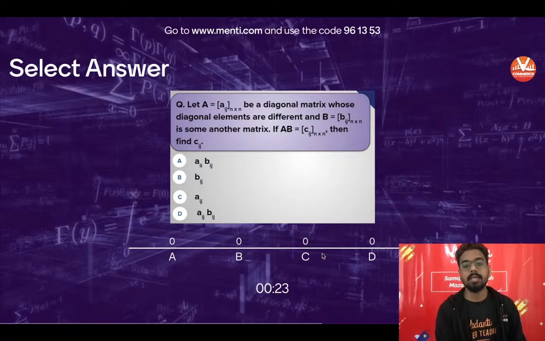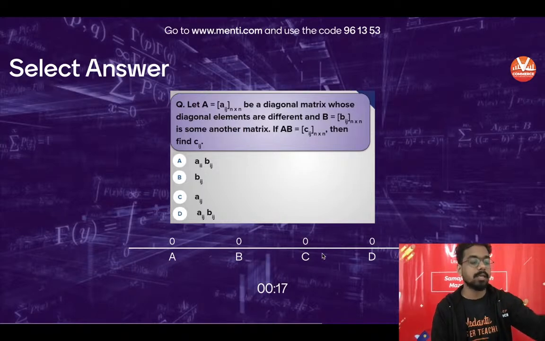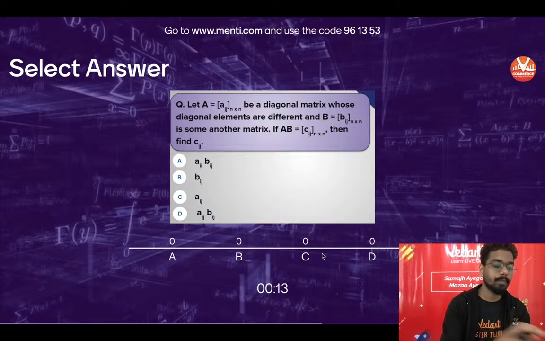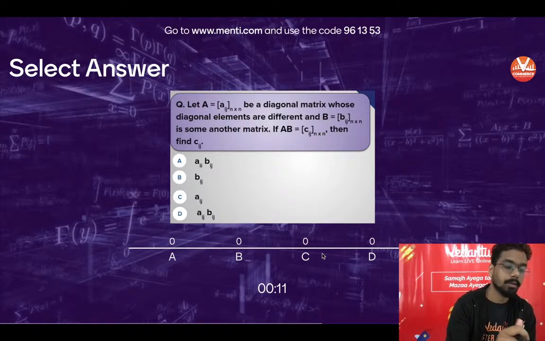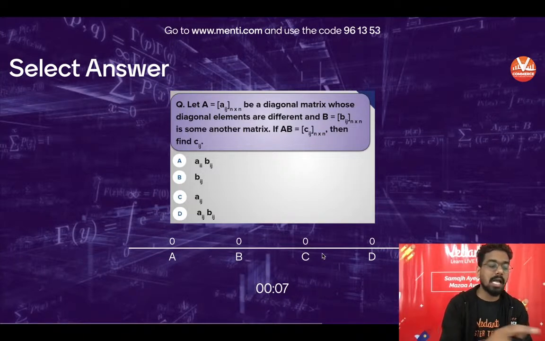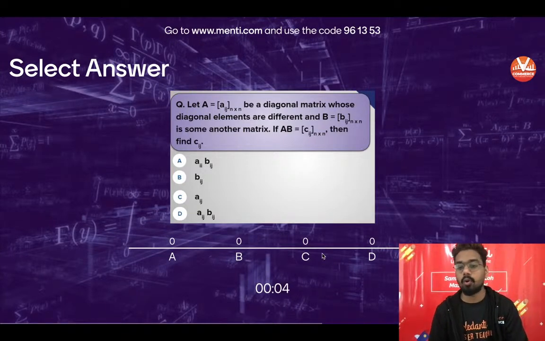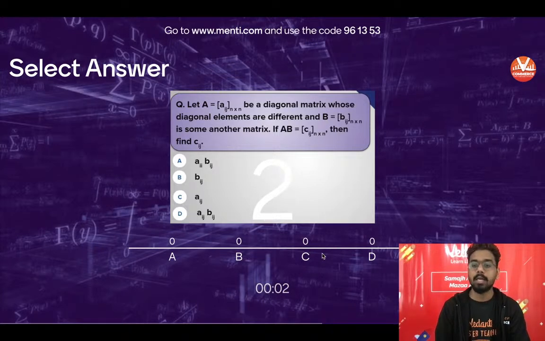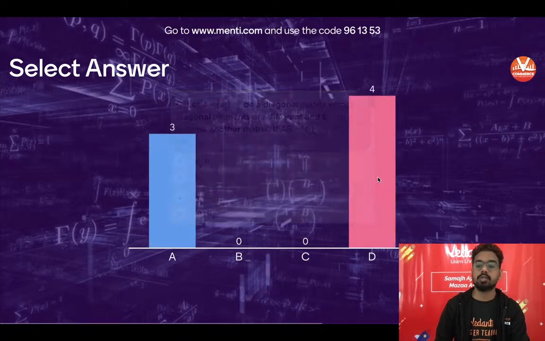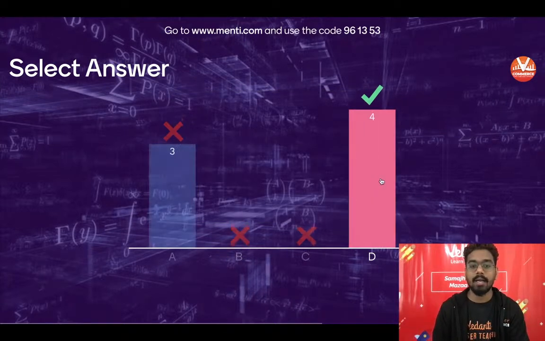Last 20 seconds. You should know how to cross multiply, how to multiply two matrices, and this is how you will answer. Seven people have answered. Last 7 seconds. 5, 4, 3, 2, 1. Time is up. So 7 people have answered this question, and 4 people are correct.